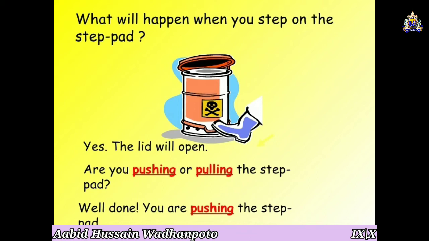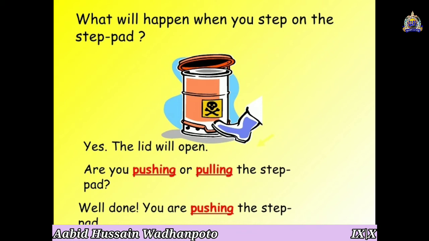So another activity in front of you here: what will happen when you step on a step pad? Good. Yes, the lid will open. So here we can say that whenever we apply a force on it, it will open.